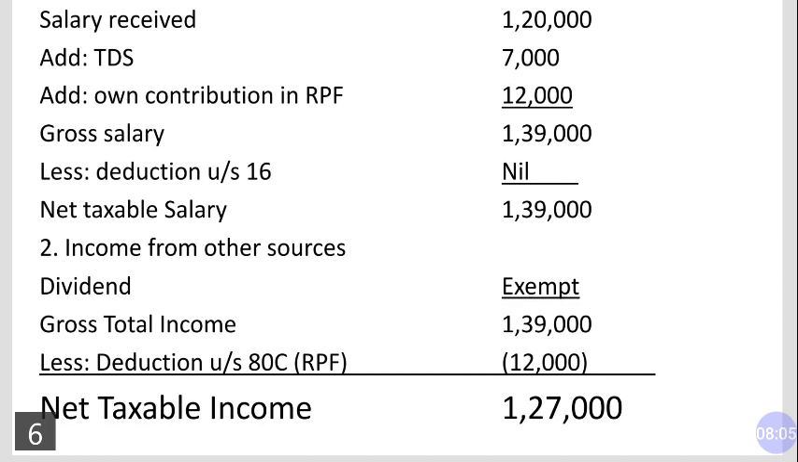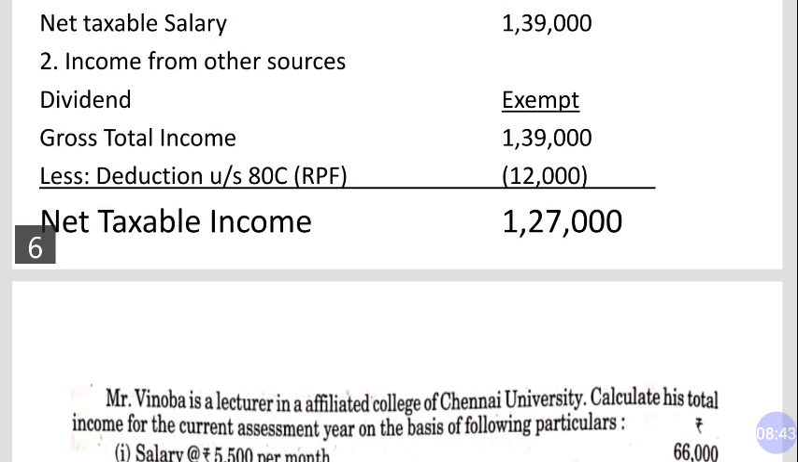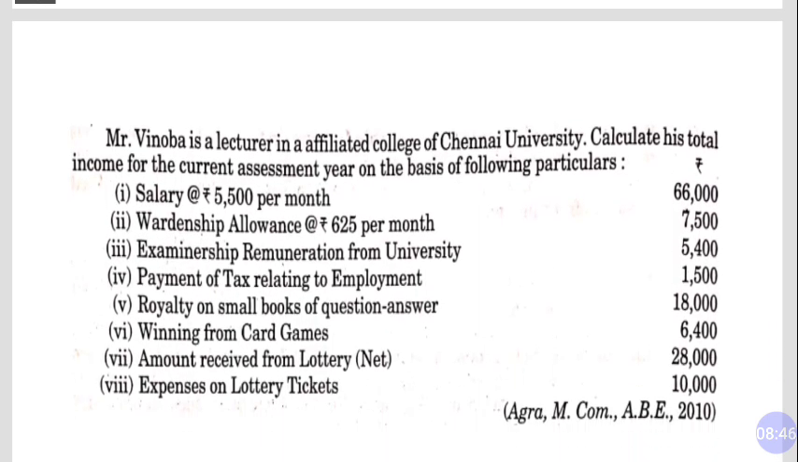In case of income from other sources, it is dividend. So dear student, dividend is exempted, therefore your gross total income is 1,39,000. Okay, and as you can see, we have only one deduction. It is 80C about recognized provident fund, rupees 12,000. You will have to deduct it in order to get your net taxable income. It is 1,27,000. So it is a very initial level question, and you have to follow this procedure in all such kinds of questions. Okay, so I hope you will be understanding.